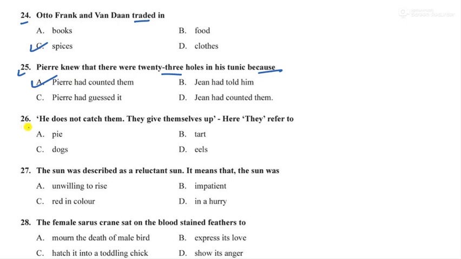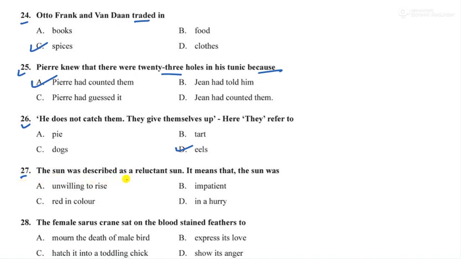Moving to the next question, question number 26. He does not catch them, they give themselves up. Here they refers to, this also belongs to the same chapter, The Pie and the Tart. Here they refers to eels. Option D is the right one. Next, moving to question number 27.